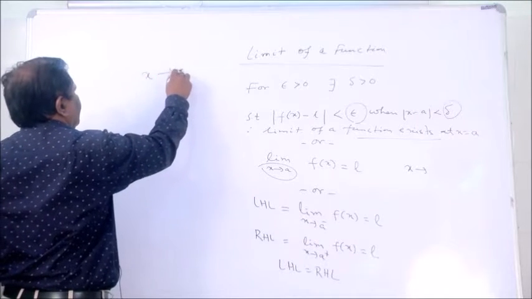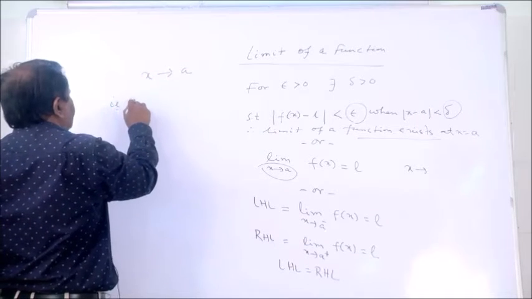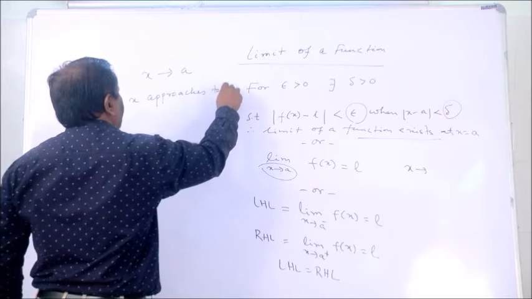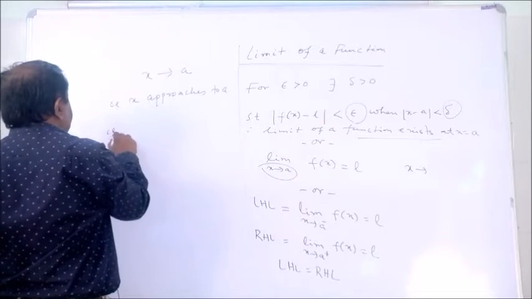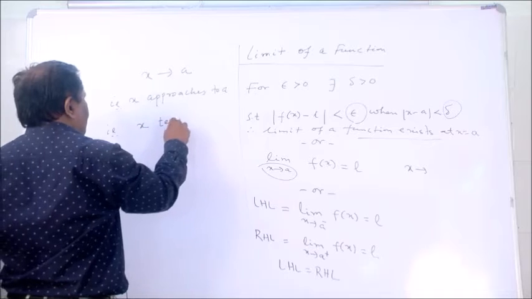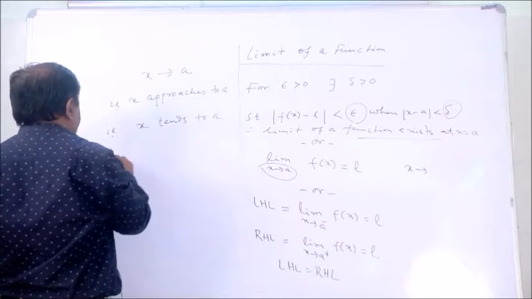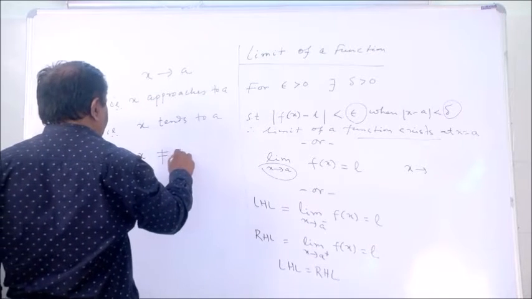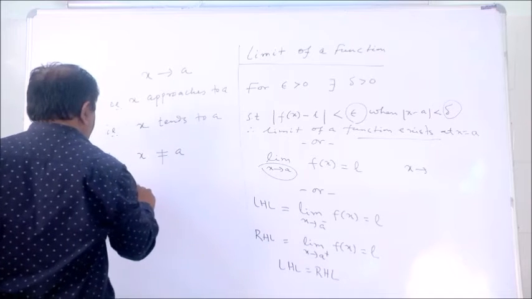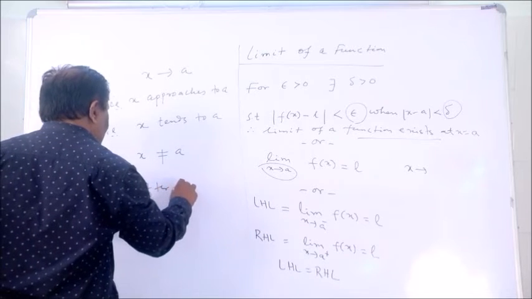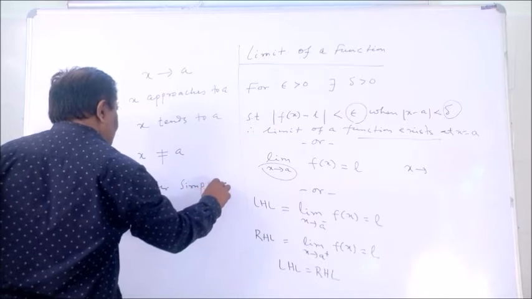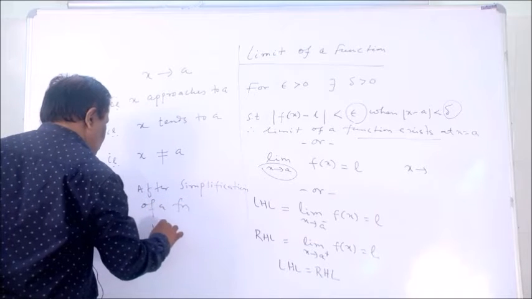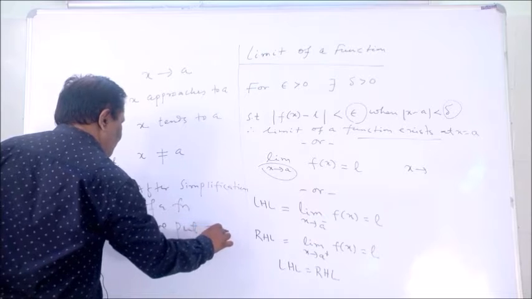After simplification of the function, we put x equals a directly.